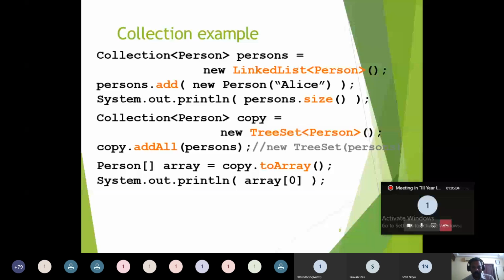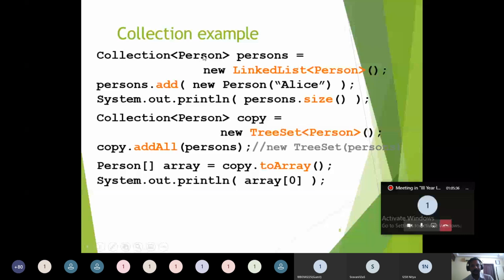Actually, in core Java, as per our knowledge, we are creating the object with the class name and the object name equal to new class name. That's the only syntax we know. But in the case of generic classes, we have to use an angle bracket, and inside this angle bracket, we have to specify the class name here.